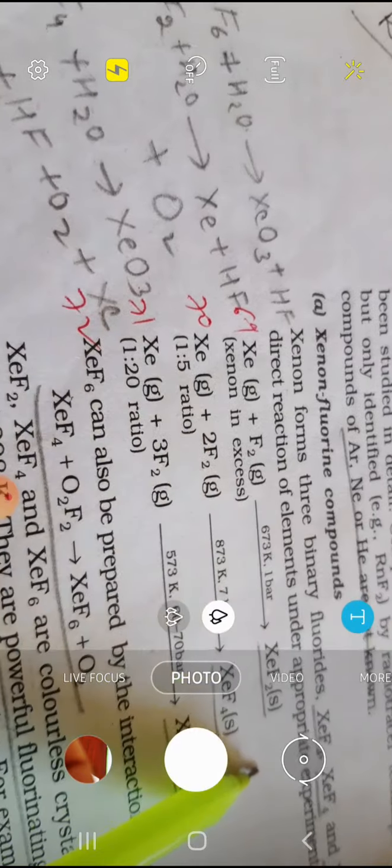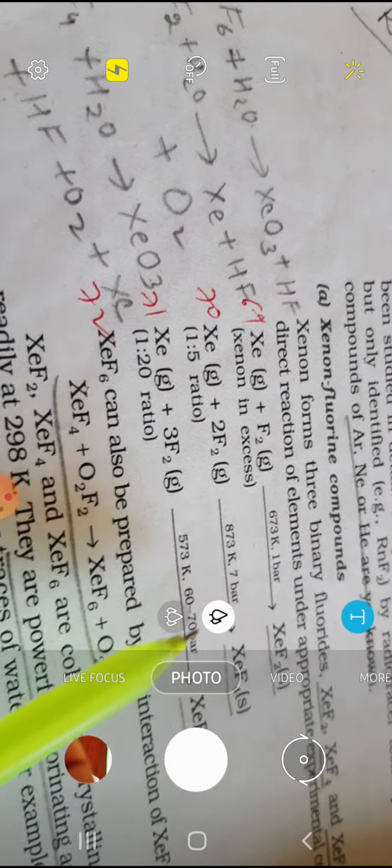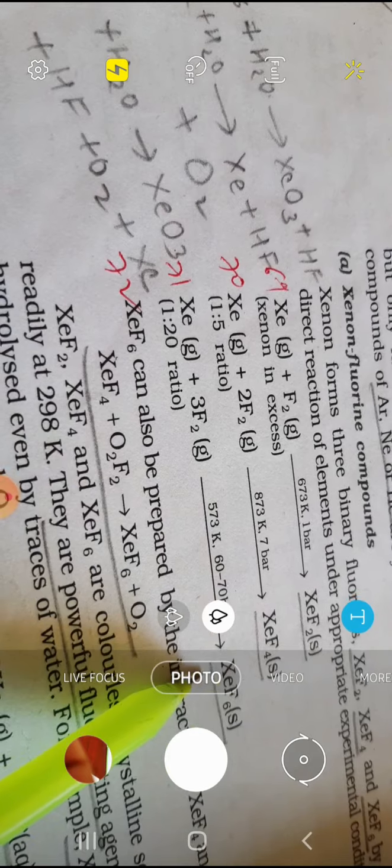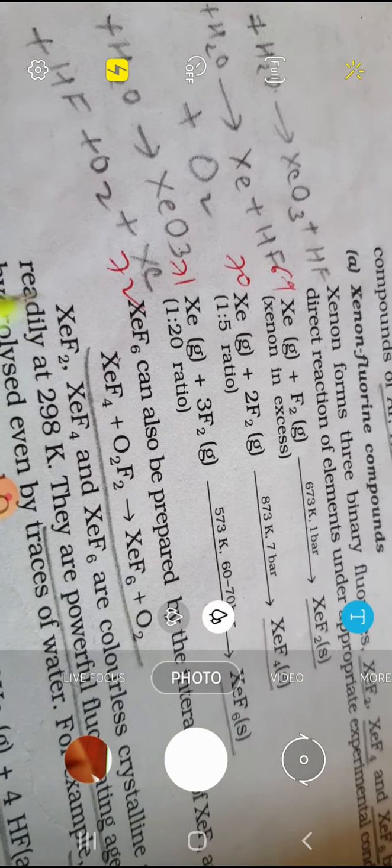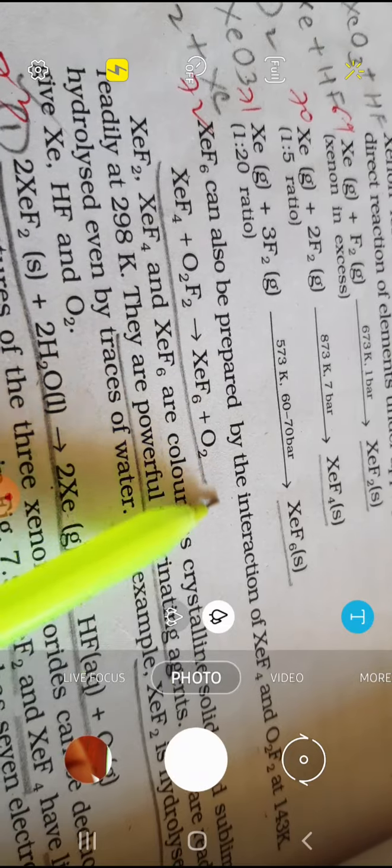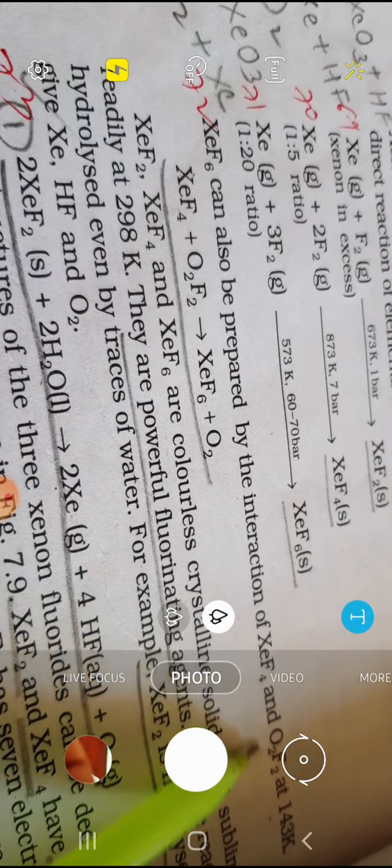Now the compounds of xenon are very important. Here we can see that xenon can combine with fluorine to form xenon difluoride, xenon tetrafluoride and xenon hexafluoride. Xenon compounds can also be prepared by interaction of XeF2 and O2F2 at 143 K. And this reaction, which is the hydrolysis of xenon difluoride, is also very important.